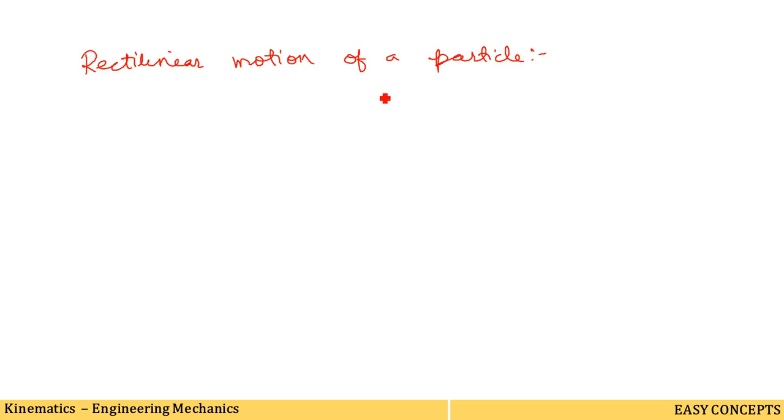Many kinematics problems in linear motion can be solved just by knowing the concept of speed, velocity and acceleration. As I have already said, in kinematics we are going to be involved with only speed, velocity, and acceleration. There is a difference between speed and velocity, which we have discussed earlier. These three things only will be involved in kinematics, especially in the rectilinear motion of a particle.